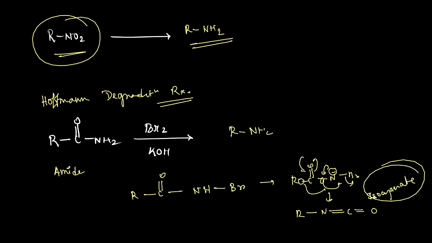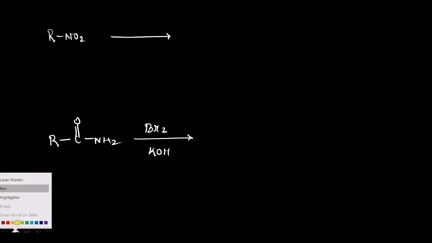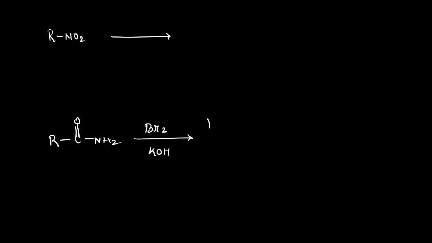So after isocyanate intermediate formation, the base will attack and it will give you the corresponding amine. We don't have a mechanism at our ICSE level, but I have told you to remember these things very well. By these reactions we can get the corresponding amine.